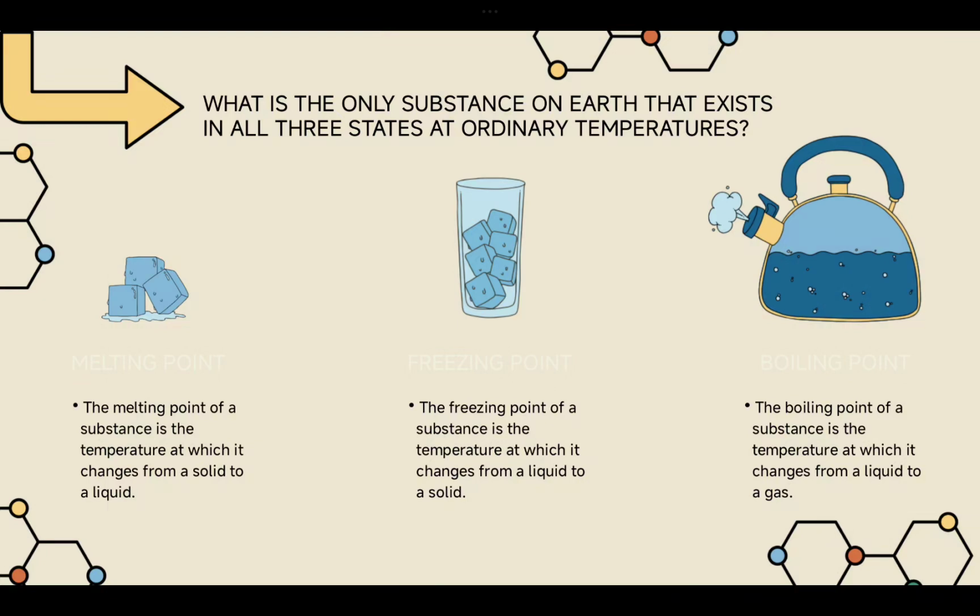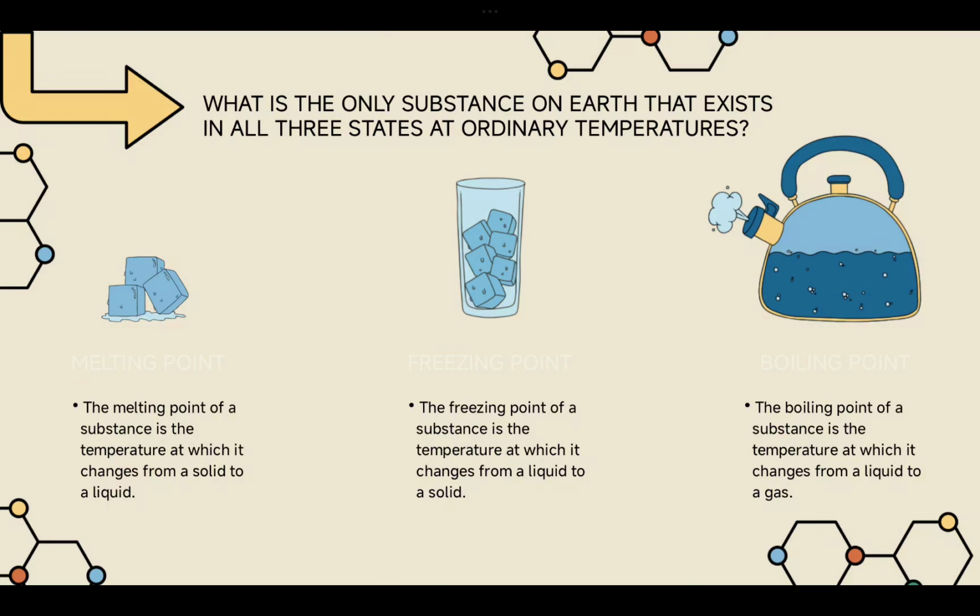Now I'm going to give you one interesting example: what is the only substance on the earth that exists in all three states at an ordinary temperature? Yes, it is none other than water. Water is present on this planet in the form of ice, in the form of liquid, and in the form of vapors as well.